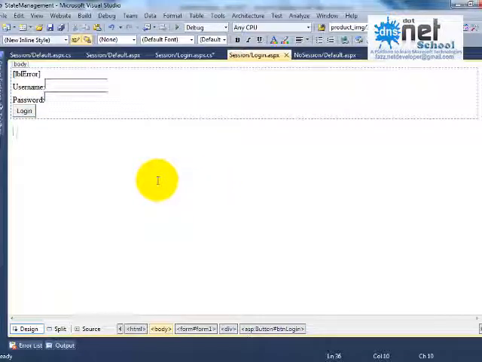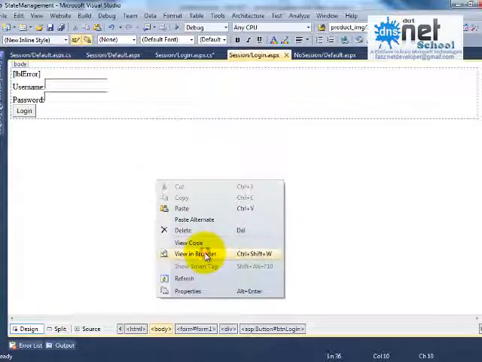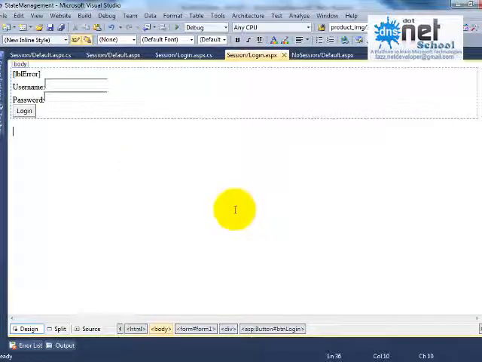Fine, let us check here the execution of the session. Login page I am executing. Okay, without giving any details, I will go to the default page.